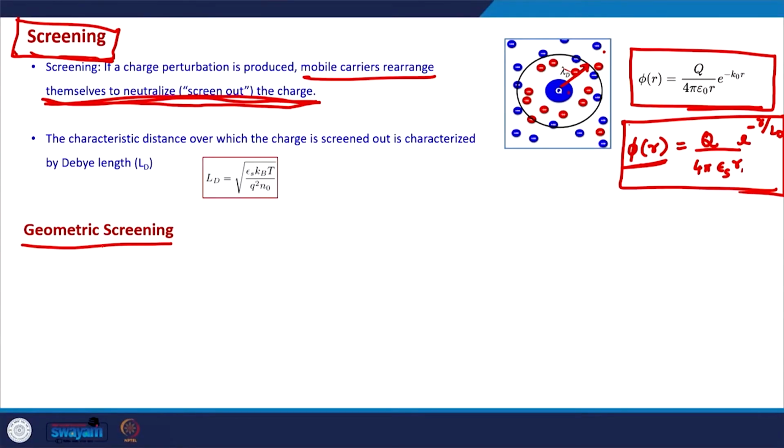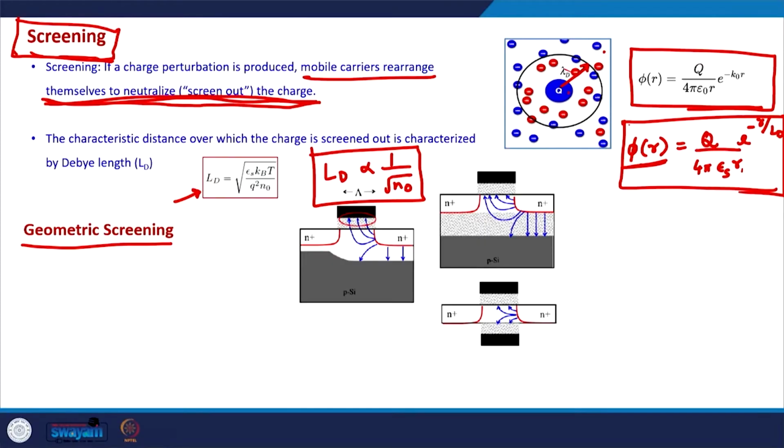Before going into this idea of geometric screening, the Debye length for solid state materials, for semiconductors, is given by this formula, and as you can see, the Debye length is inversely proportional to the number of free charge carriers in the semiconductor. So, if there are more charges present in the semiconductor, the Debye length will be less, which means that the charge will be screened in a smaller distance.